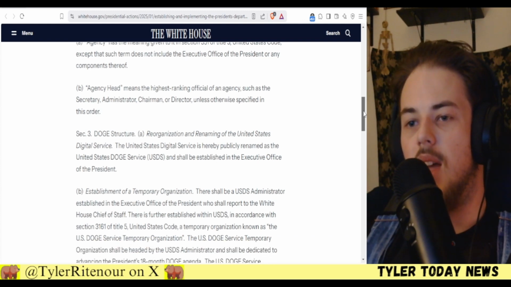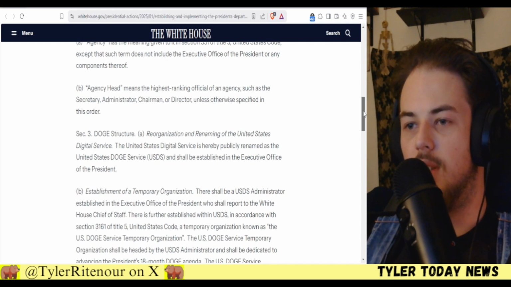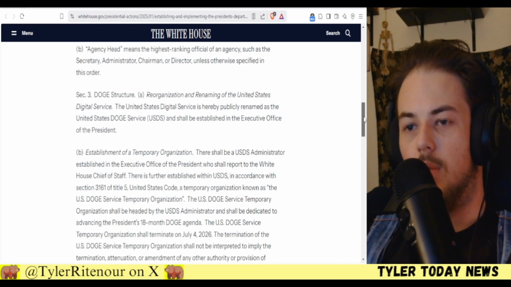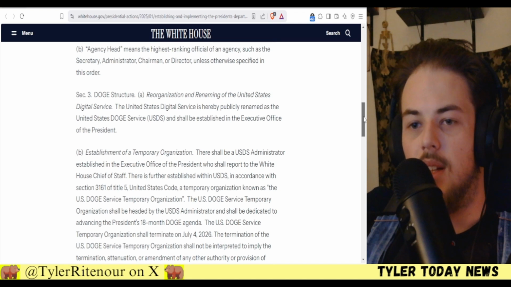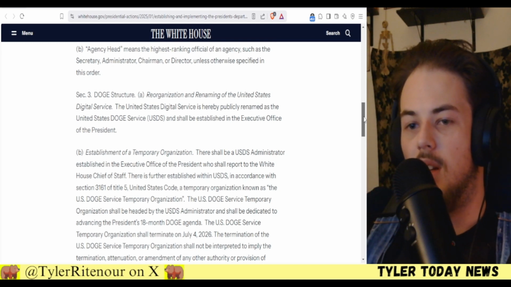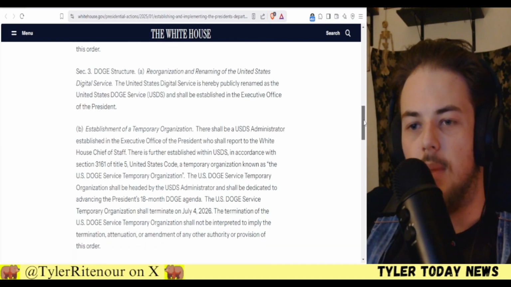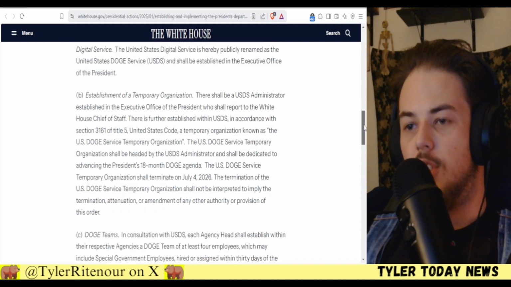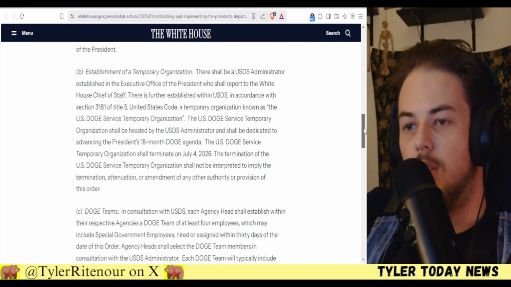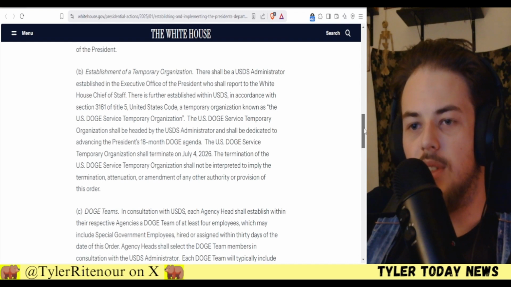Agency head means the highest ranking official of an agency, such as the secretary, administrator, chairman, or director, unless otherwise specified in this order. DOGE structure, reorganization and renaming of the United States Digital Service. The United States Digital Service is hereby publicly renamed as the United States DOGE Service, USDS, and shall be established in the executive office of the president. Establishment of a temporary organization. There shall be a USDS administrator established in the executive office of the president who shall report to the White House Chief of Staff.